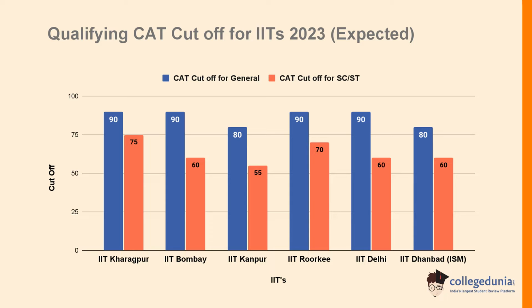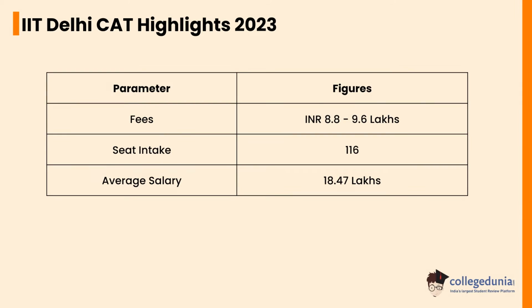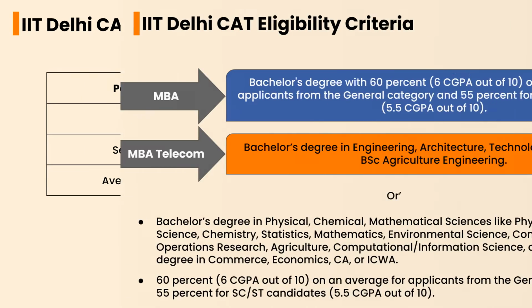Let's check the IIT Delhi CAT highlights 2023. The fee is INR 8.8 to 9.6 lakhs. The seat intake is 116 and the average salary is 18.47 lakh. Let's check the IIT Delhi CAT eligibility criteria.